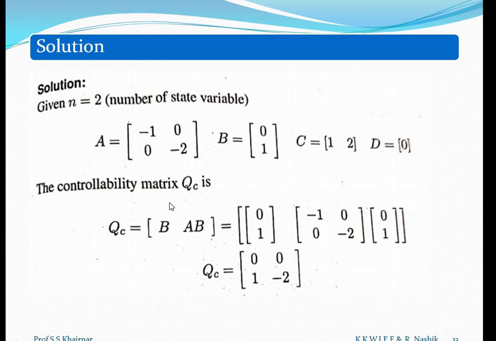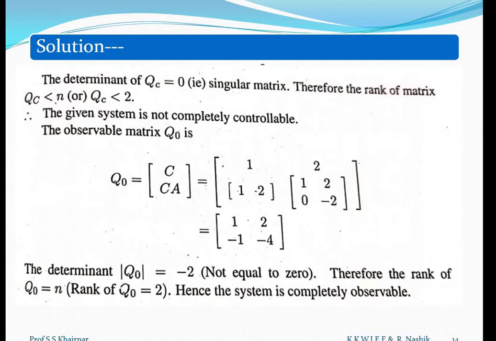How will we find controllability? We have to find the rank of this QC. So what is the condition? If the rank of QC equals n, that means equal to 2, we can say that the system is completely state controllable. See what that rank is. The determinant of QC is equal to 0, that means a singular matrix. Therefore, the rank of matrix QC is less than n, or less than 2, and hence the system is not completely controllable. Why?